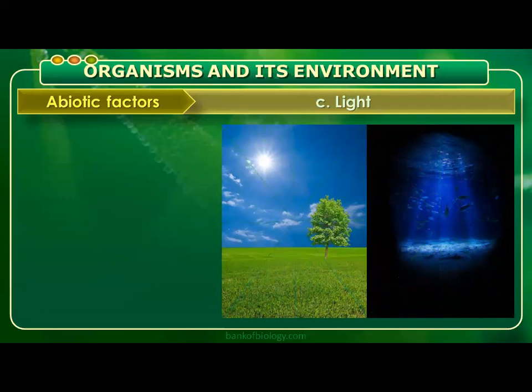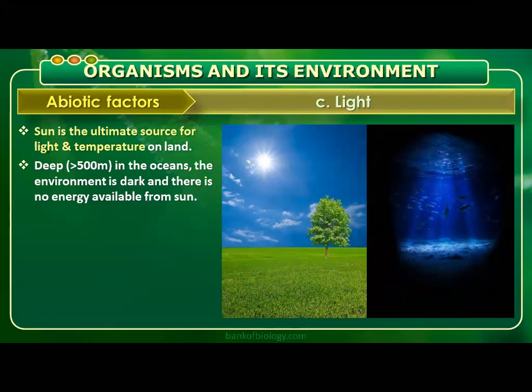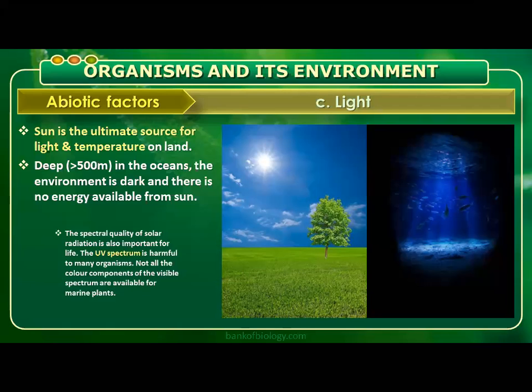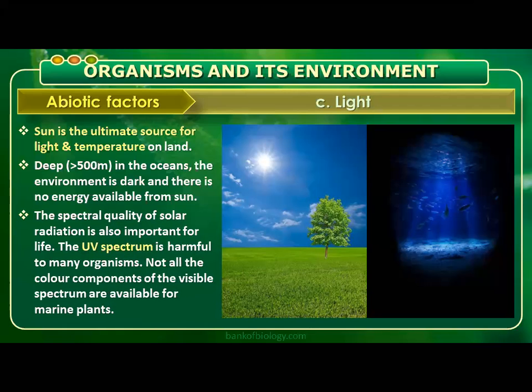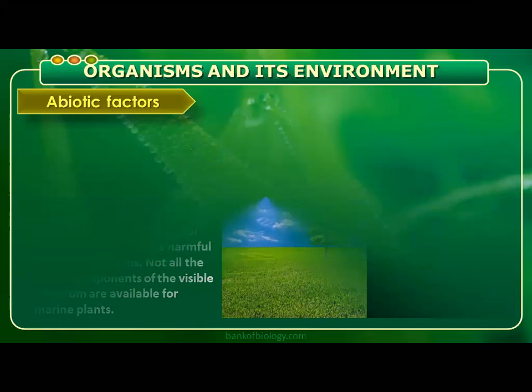Next, still in light, we have to discuss the source of light. Sun is the ultimate source of light and temperature on land. In the deep oceans, more than 500 meters, the environment is dark. There is no energy available from the sun. The spectral quality of solar radiation is also important for life. The UV spectrum is harmful to many organisms, that is UVA and UVB rays. Not all the color components of the visible spectrum are available for marine plants.